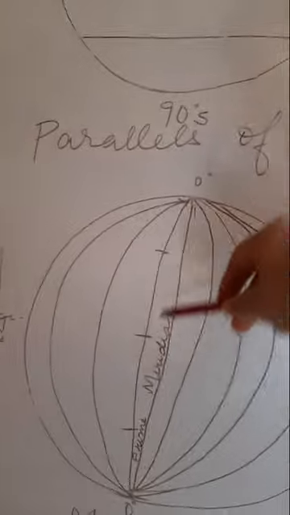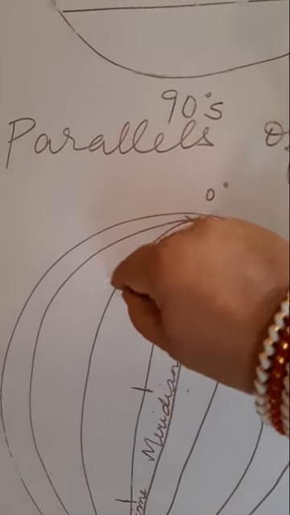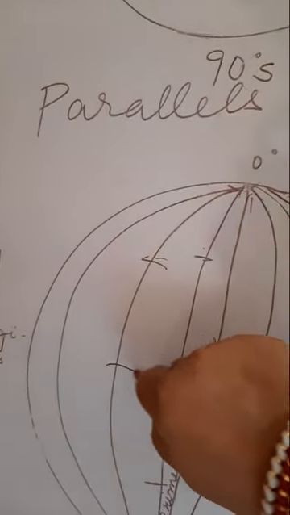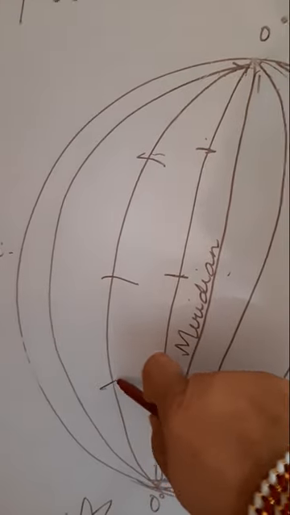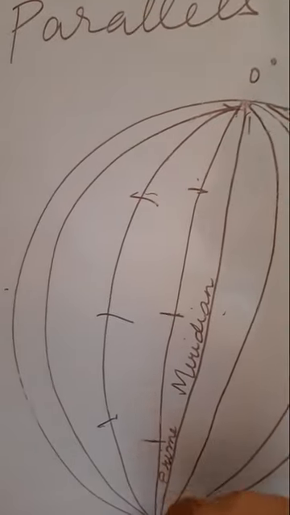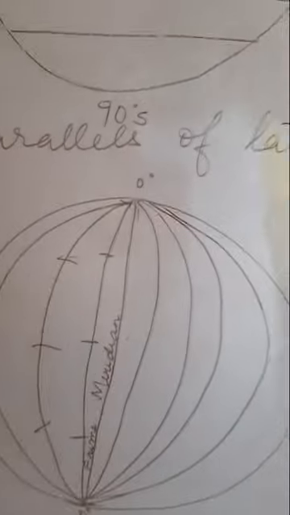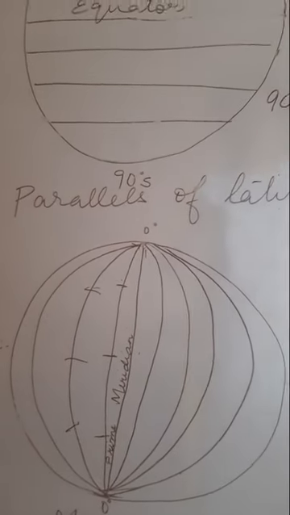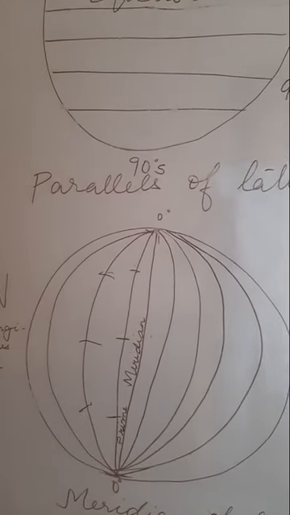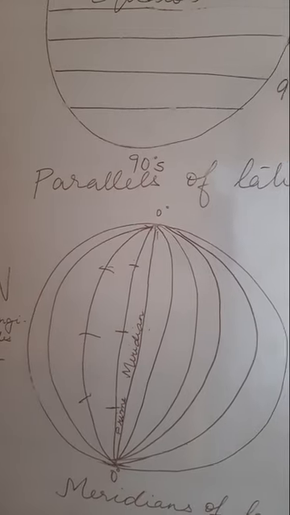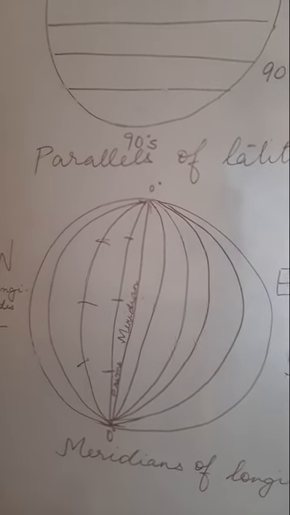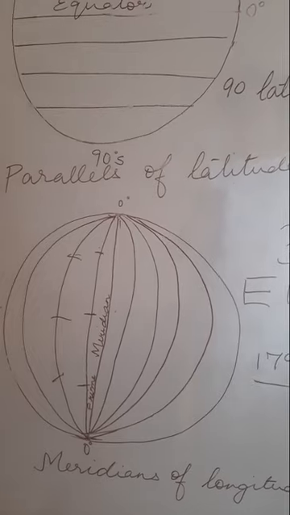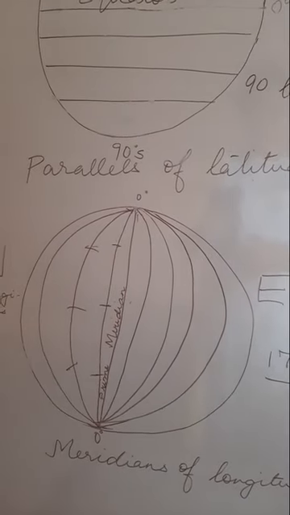You may be standing here, or here, or here. If your longitude is the same, then your timing of noon, that is the time when the sun will be overhead, will be the same. That's where we use the word meridians of longitude.